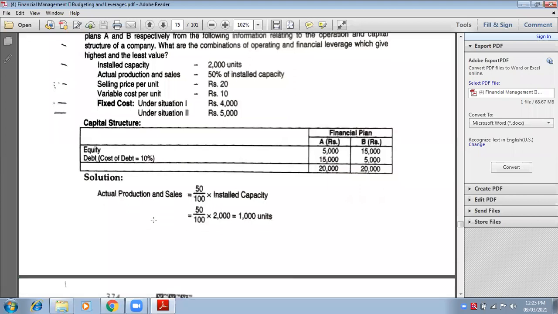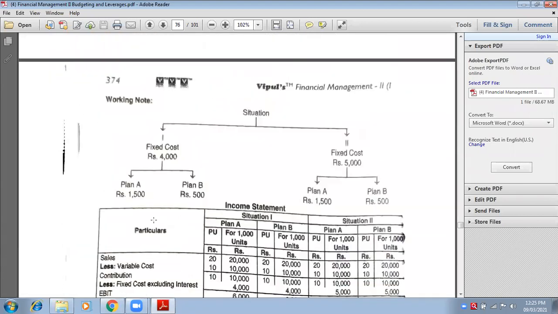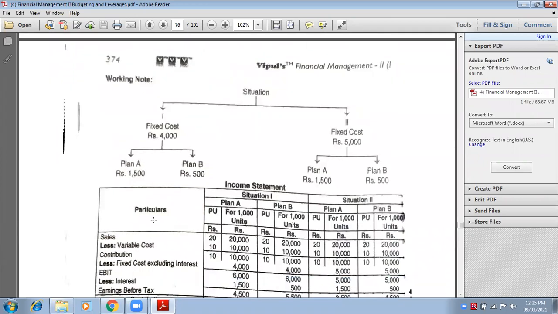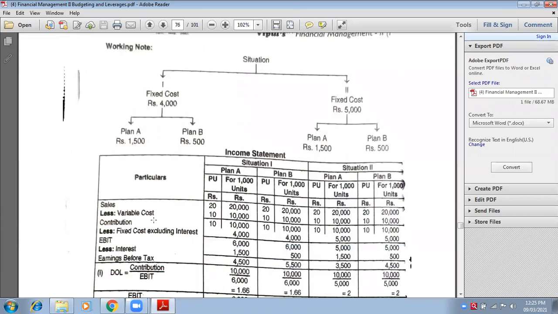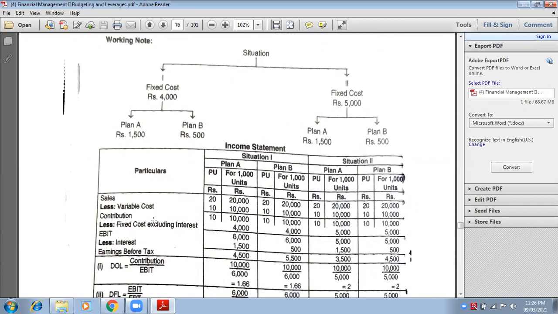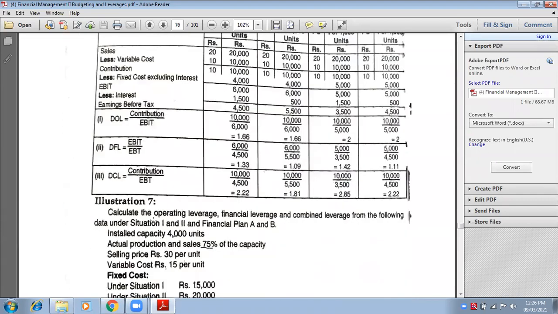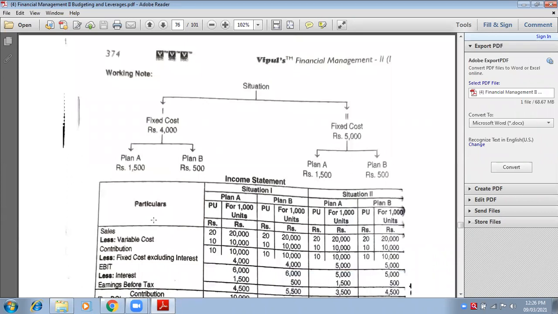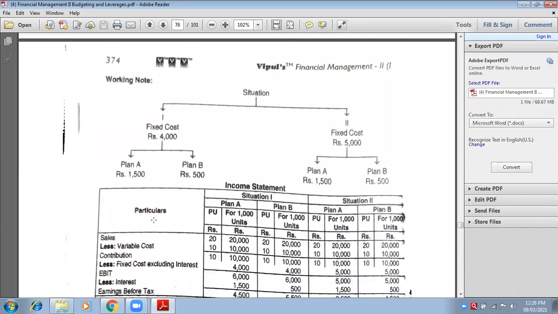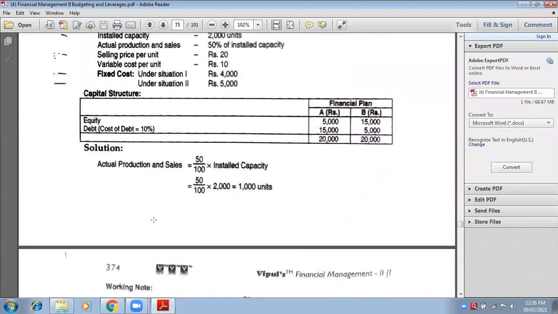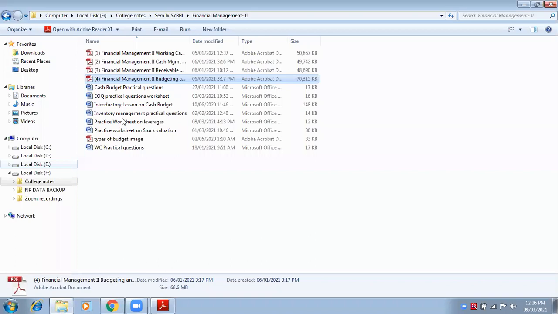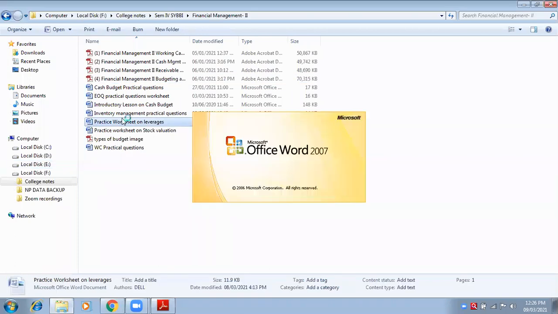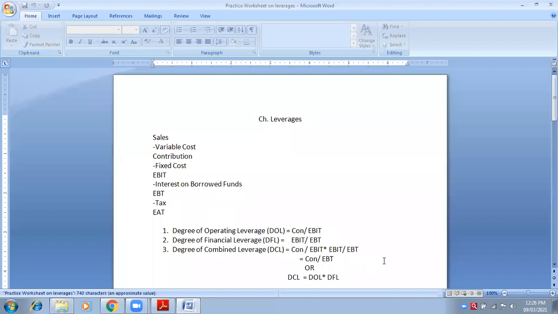So now you have to make a working note. For fixed cost, there is no such need of making working note because it is already given. But yes, for interest, you will have to make it. Now, how will you make it? I think it is not given in the question. No, it is not given, right? Okay, no problem. I will tell you here how to make that.